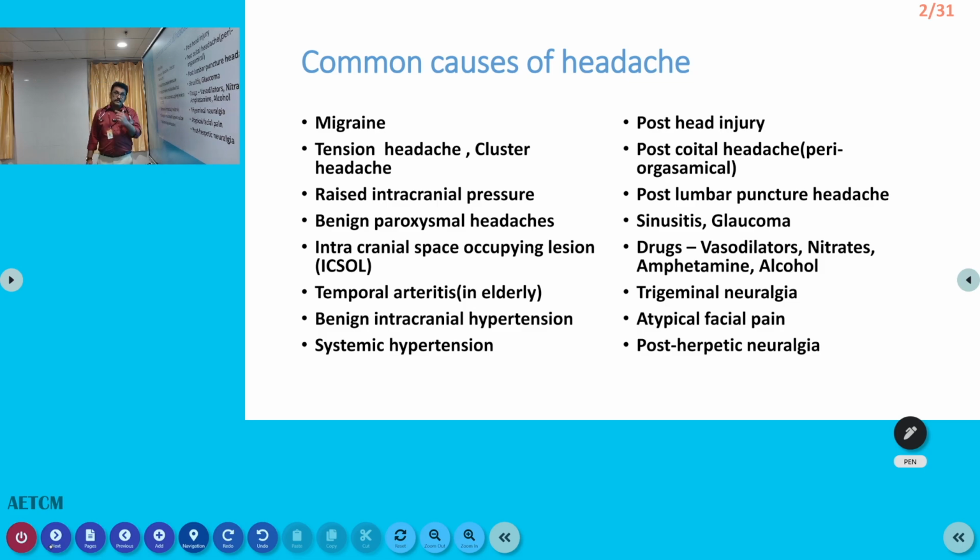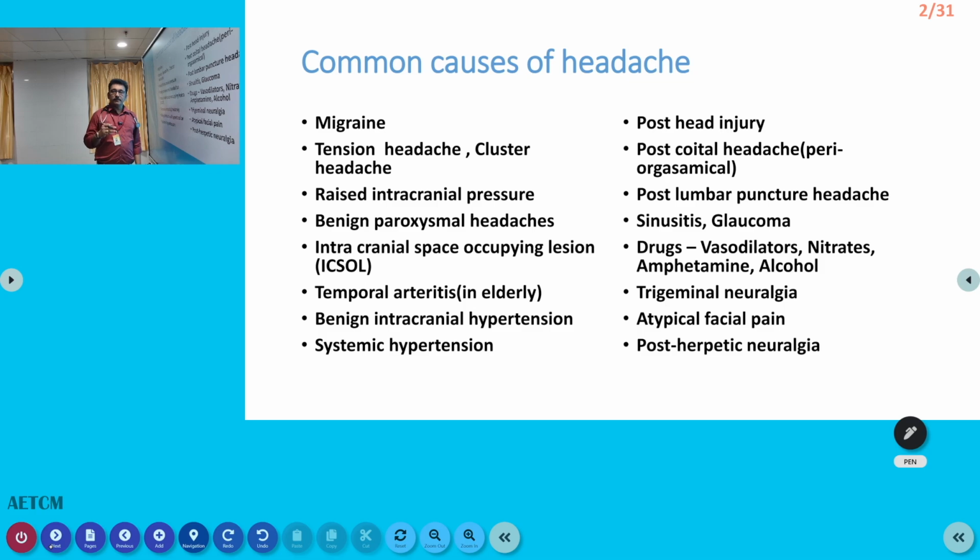Systemic hypertension as such can also produce headache, especially when the BP is slightly higher than normal, with diastolic BP around 100 for a long duration. The patient can have persistent headache, but that will be described as a heaviness of the head rather than headache. Post head injury headache, post coital headache, that is after sexual contact, and post lumbar puncture headache are very important. Many patients after lumbar puncture can have headache. More fluid intake and a head-down tilted position can relieve some amount of pain, but even then, many patients complain about headache.